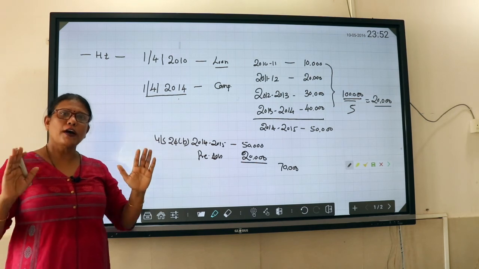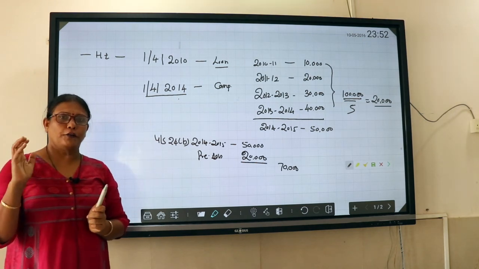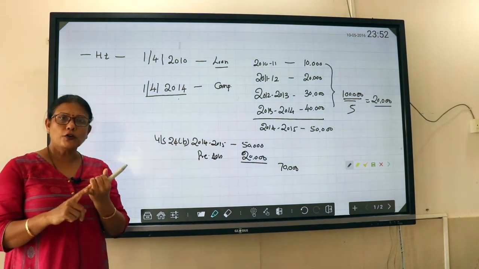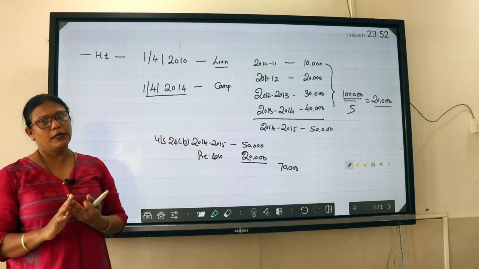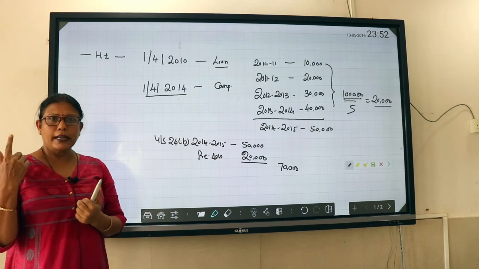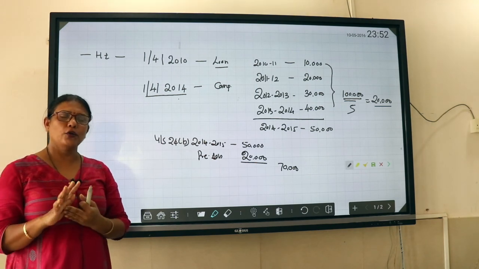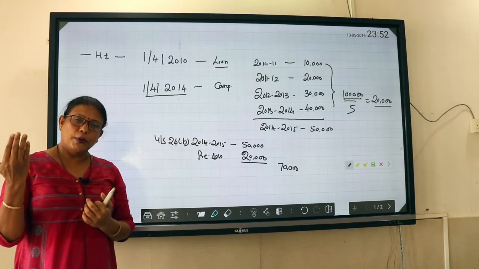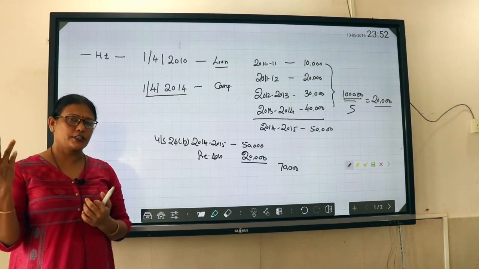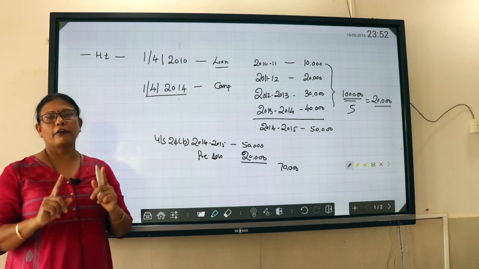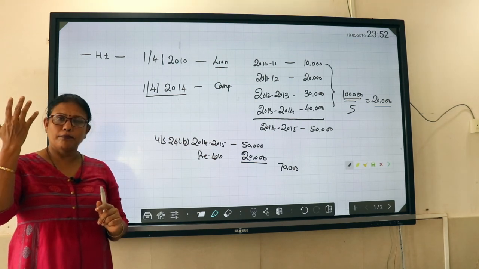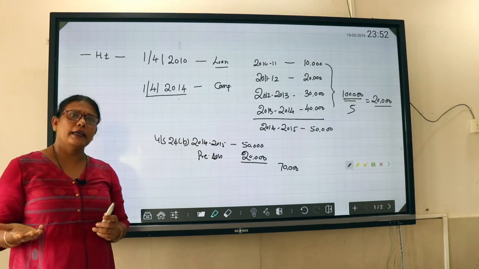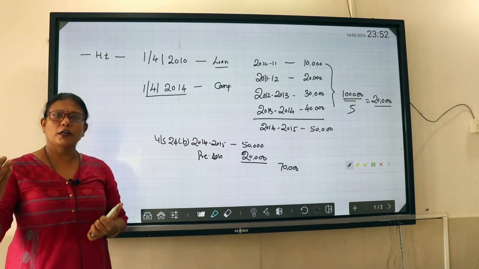This is what so far we have seen, a computation of income under house property, self-occupied house property, as well as deemed to be let out house property. In the next session, I will explain section 25, section 26 and section 27, and I will take one full-fledged problem so that you can get a brief idea how exactly you are supposed to compute income from house property.